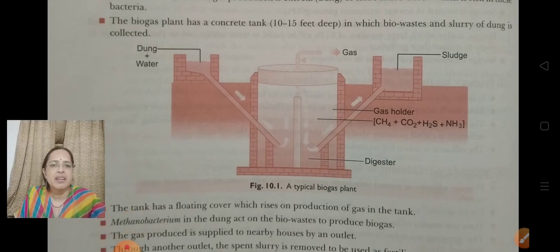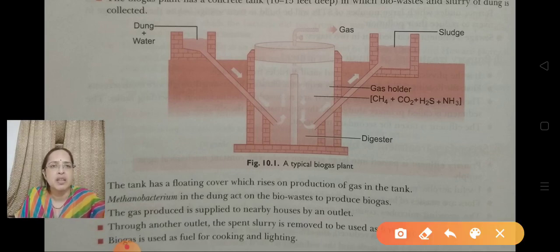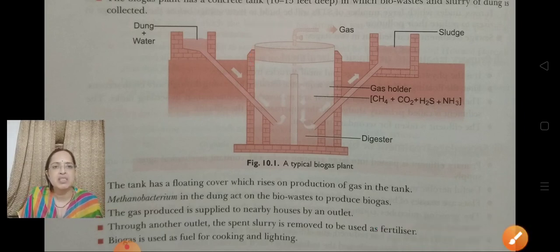Then what happens? The tank has a floating cover. You can see over here, this cover is floating, that means it is not completely fixed. So this tank has a floating cover which rises on production of gas in the tank. When the gas is produced, the pressure of the gas increases. As a result, the tank lid or cover moves upward.